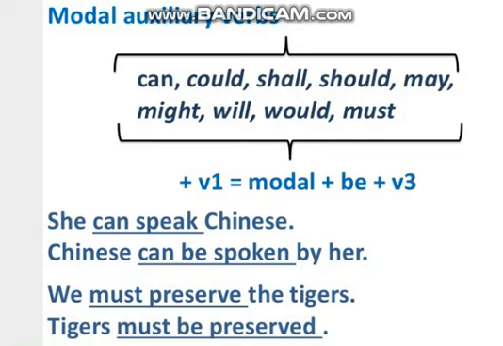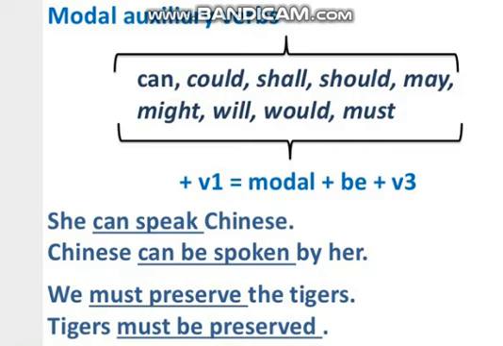You can see in the examples, she can speak Chinese. Here the object will take the place of the subject, the subject will take the place of the object, the same rules would be applied: then the helping verb, then the third form of verb, then by, and then the subject would come at the end of the sentence. So here you can see Chinese, which is the object, then can be. I have told you that with all these modal auxiliary verbs we would add be. So Chinese can be spoken, the third form of verb would be used, then by, and then her.